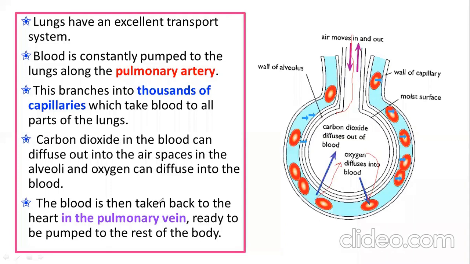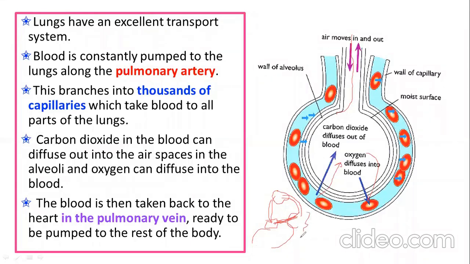Is it clear up to here? Now, remember the blood. For example, this is your heart. From the heart, deoxygenated blood will be brought by the pulmonary artery to the lungs. This is your lungs. And from the lungs, oxygenated blood, because mixing of oxygen happens in the lungs, will come through the pulmonary vein to where? To your heart. Very good. And from the heart it will then go to all parts of our body.